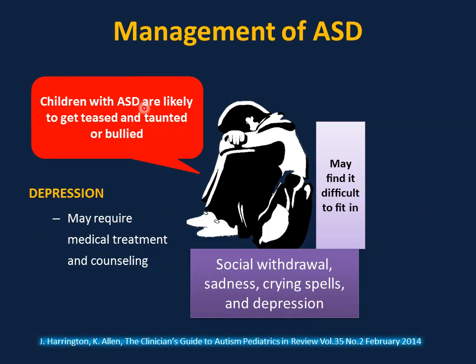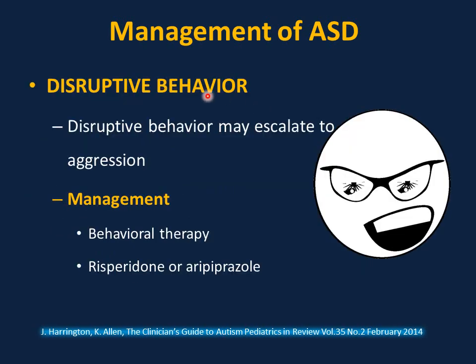Children with autism are likely to get teased, taunted or bullied. This can cause social withdrawal, sadness, crying spells, and depression, and they may find it difficult to fit in, and this may require medical treatment and counseling. Disruptive behavior is another co-occurring condition with autism spectrum disorder. This behavior may escalate to aggression. Management: behavioral therapy; they may need to be on risperidone or aripiprazole, which is well known as Abilify.